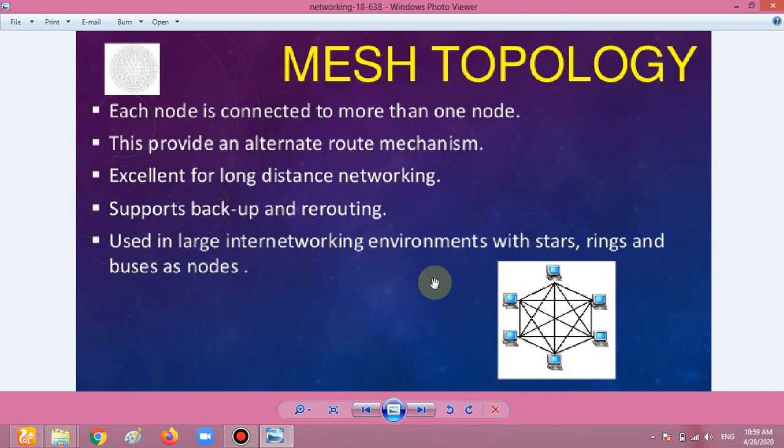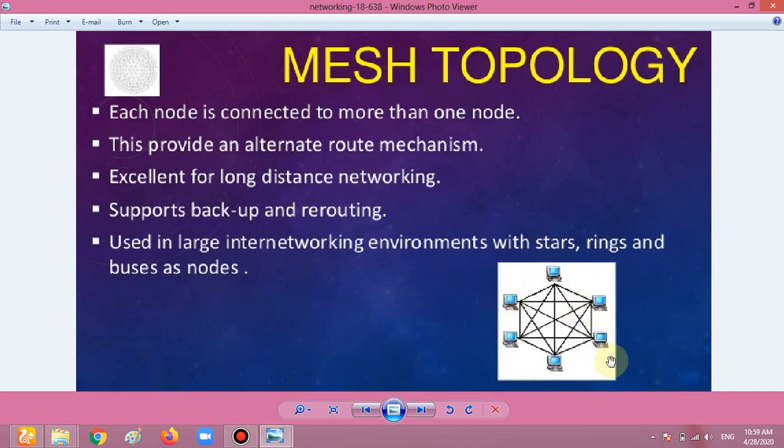Mesh topology. Each node is connected to more than one node. As you see in this figure, every computer is connected with every other computer. That means no node is empty and everyone is connected with everyone. That means data goes faster to anyone. If I want to send data to this one, I send the data directly to this one.